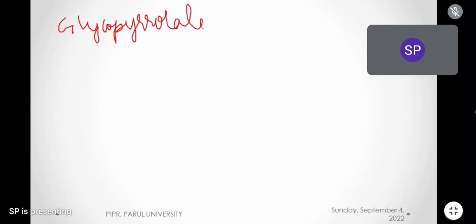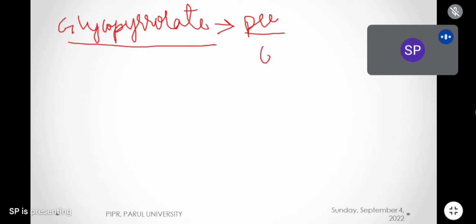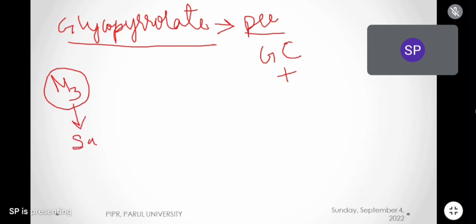Glycopyrrolate. It is used as a pre-anesthetic agent, right? Especially when a patient is given general anesthetics before surgical procedures, glycopyrrolate is used just prior to the general anesthetic. Why? This glycopyrrolate will particularly act on M3 receptors, and it will try to decrease the secretions of saliva, and it will also decrease the secretions of mucus in the bronchioles.